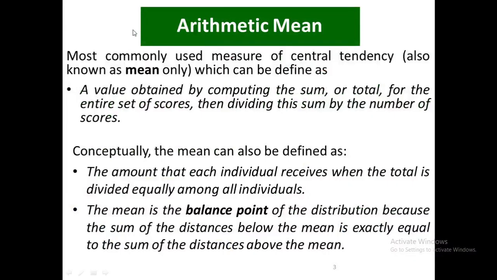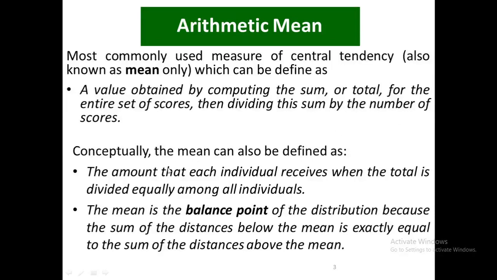Arithmetic mean is also known as the most commonly used measure of central tendency, and is simply also known as mean only. It can be defined as a value obtained by computing the sum or total of the entire set of scores, then dividing this sum by the total number of scores.